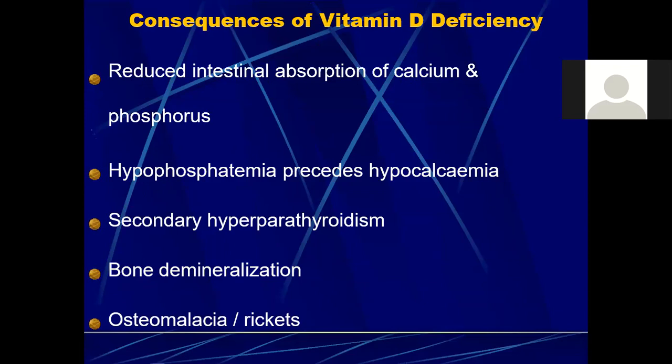Then what can happen? Hypophosphatemia, that precedes hypocalcemia. So hypocalcemia and hypophosphatemia both will take place when there will be poor absorption of calcium and phosphorus. So both of these substances will be low in the serum.